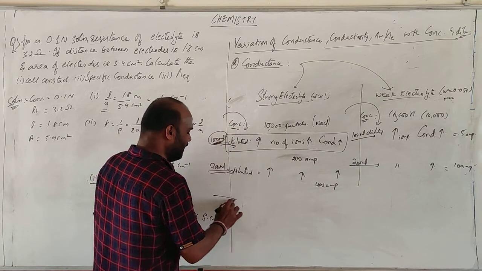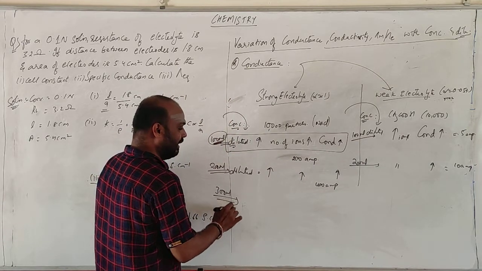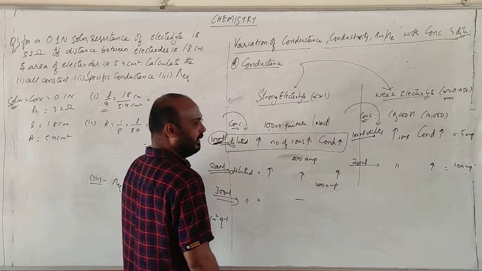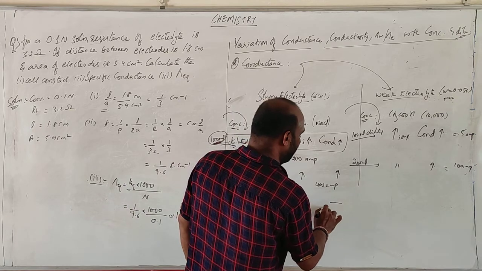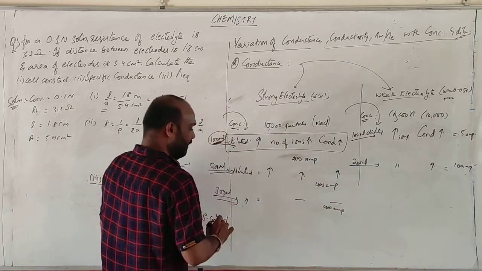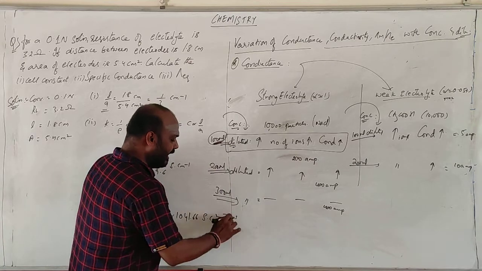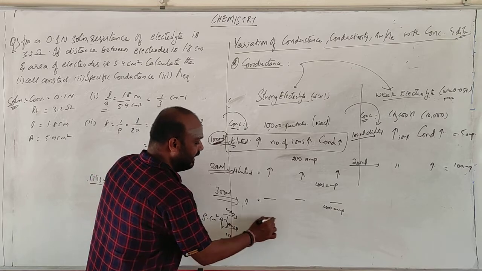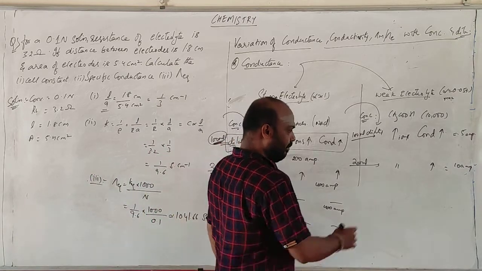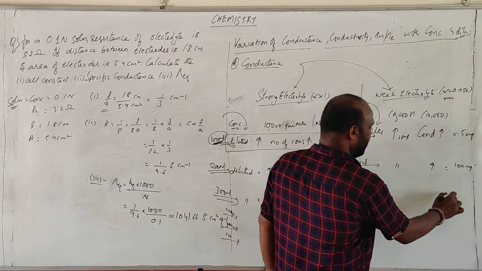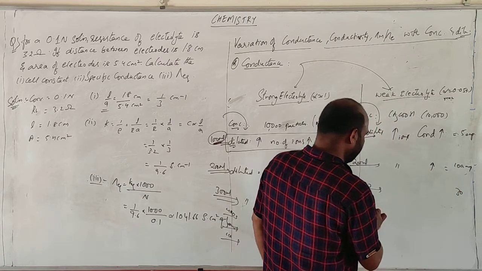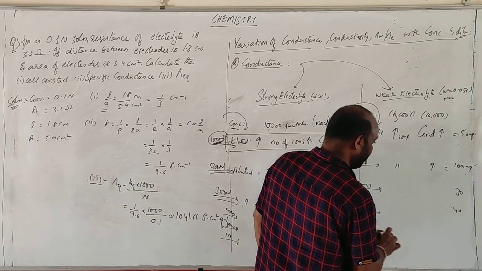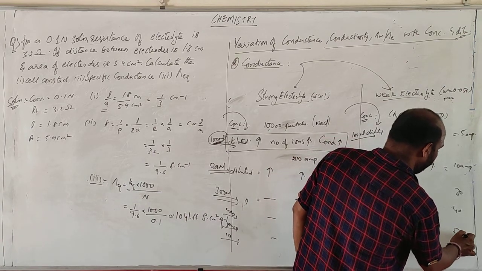Now I have diluted this one still further by adding 100, something like 300 ml. The number of ions has not increased, so the conductance has remained constant. It is 400 amperes only. If you make it 400 or 500, or something like 1000, it is constant. But here, if you go for 300, it is something like 30, 400 is something like 40, and 500 is something like 55.